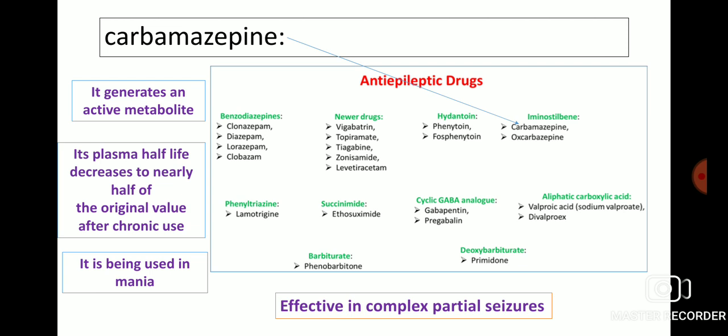Carbamazepine is from the iminostilbene class of anti-epileptic drug. It generates an effective active metabolite. Its plasma half-life decreases to nearly half of the original value after chronic use, and it is used in mania. It is also effective in complex partial seizures.